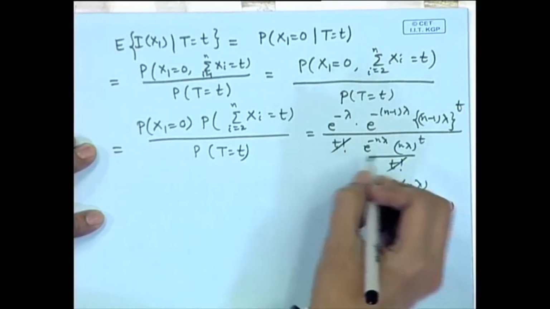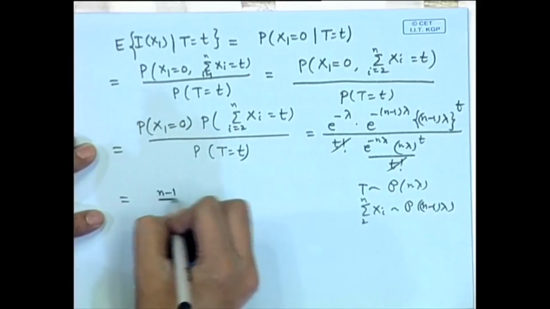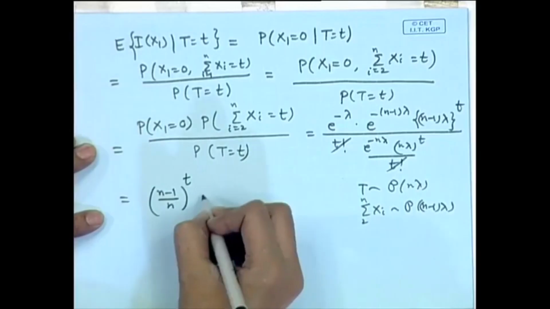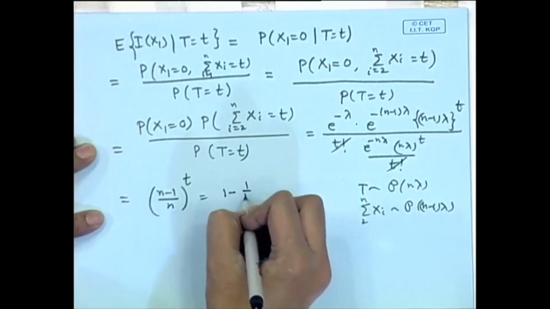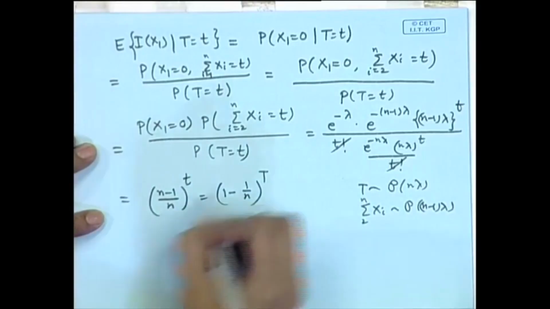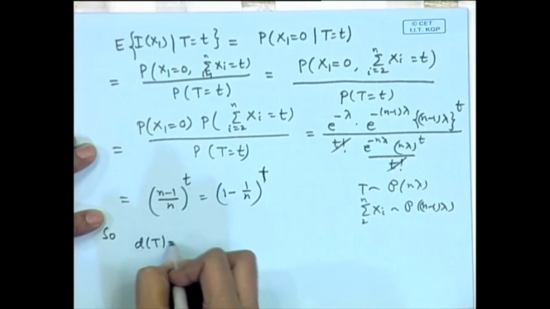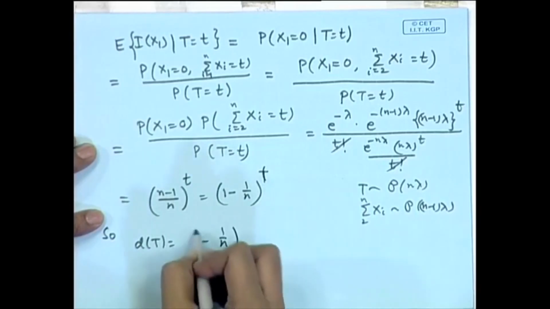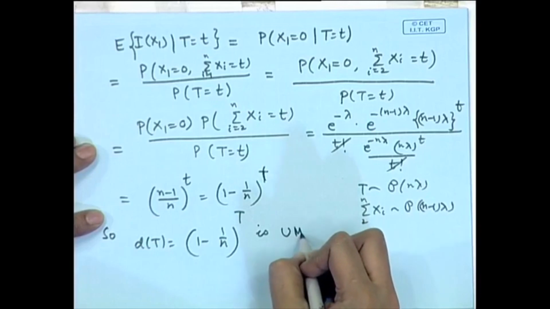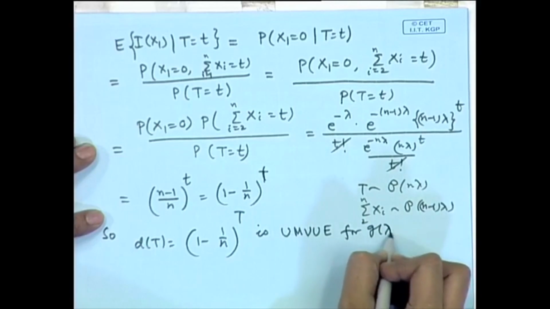So, these terms obviously cancel out and we are left with n minus 1 by n to the power t, which you can write as 1 minus 1 by n to the power t. So, d t, that is 1 minus 1 by n to the power t, is UMVUE for g lambda.